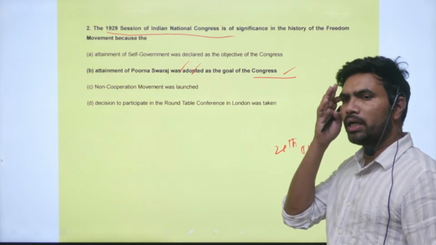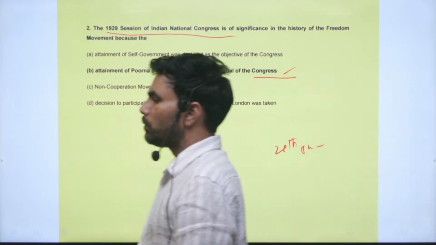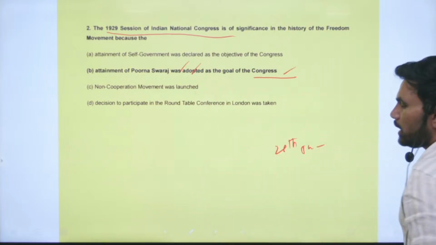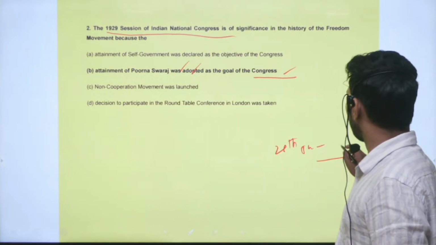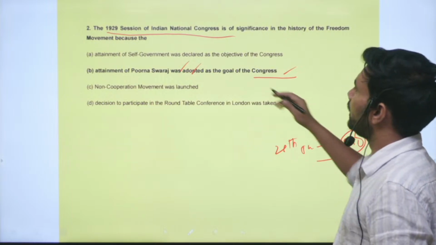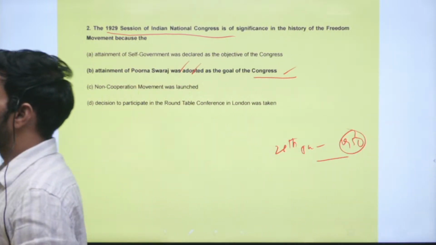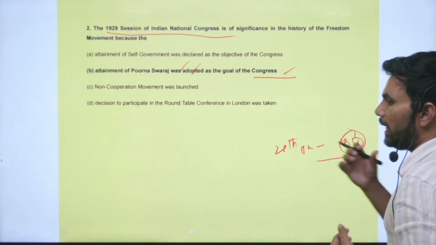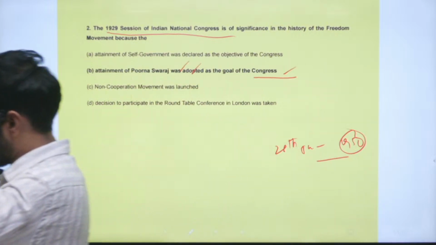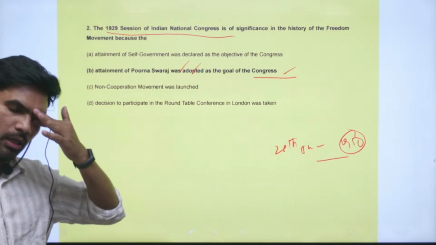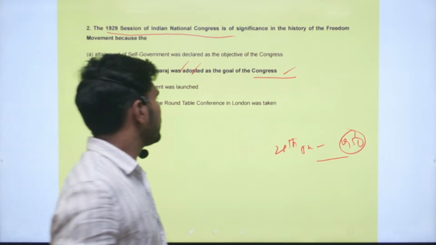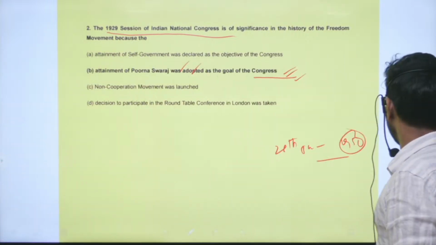Though we adopted the Constitution on 26th November 1949 itself, we postponed the commencement of the Constitution till 26th January 1950, so that we can celebrate this day as the Republic Day of India, the day on which the declaration of Purna Swaraj was adopted by the Indian National Congress during the 1929 Congress session, January 26th. Right. This is the correct statement. Option B is the correct one.